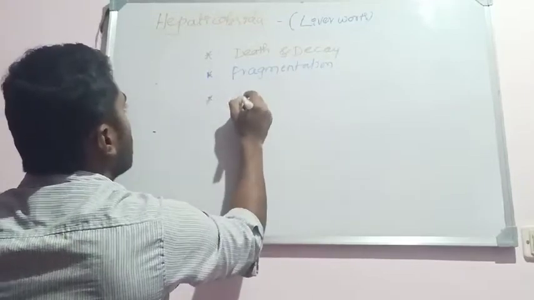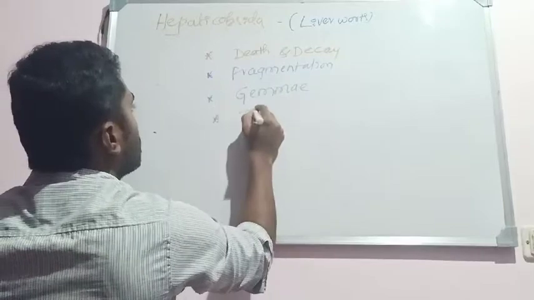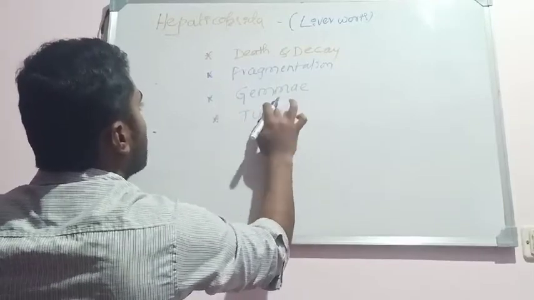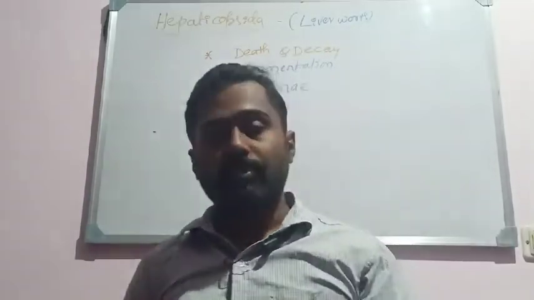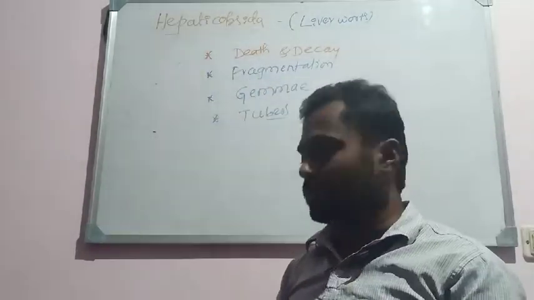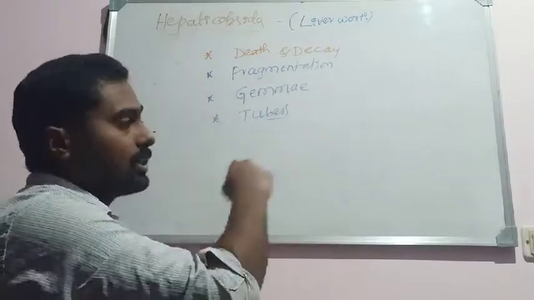Okay, so they also reproduce by the formation of gemmae, and by the formation of tubers. Do you know what gemmae are? Gemmae, or gemma, are nothing but multicellular dumbbell-like structures which are produced within the gemma cups. The gemma cups develop along the dorsal surface of the thallus, that is along the midrib.